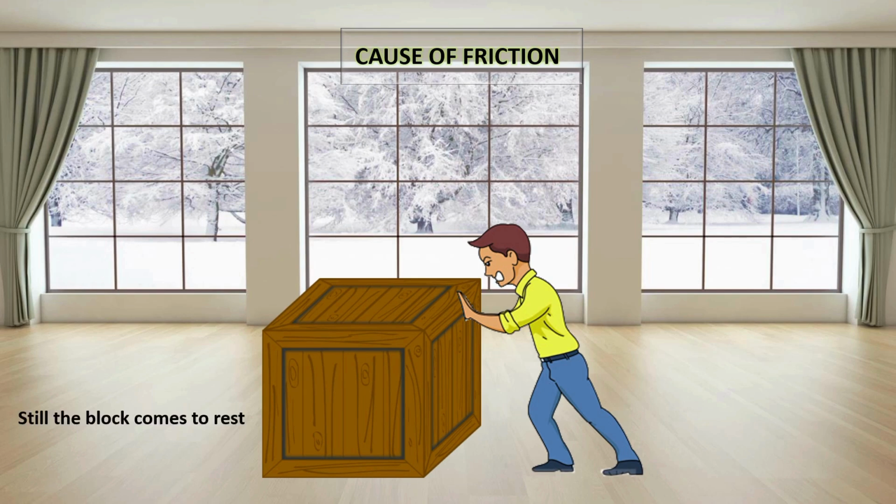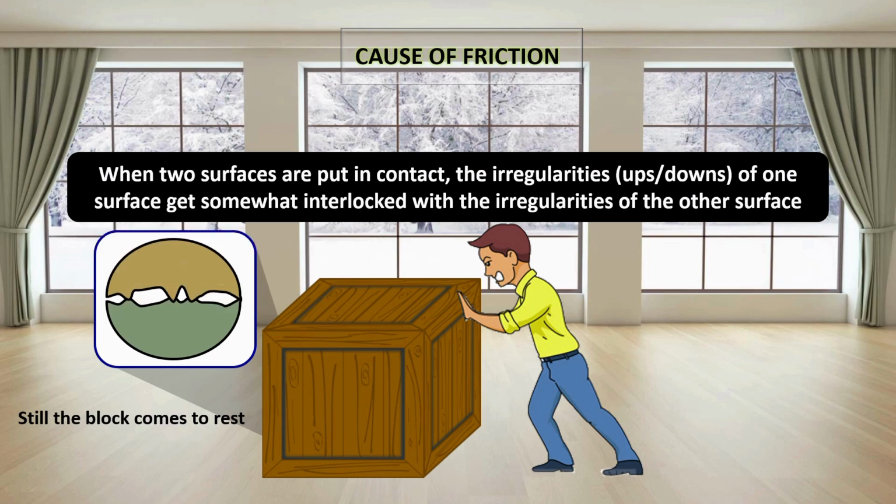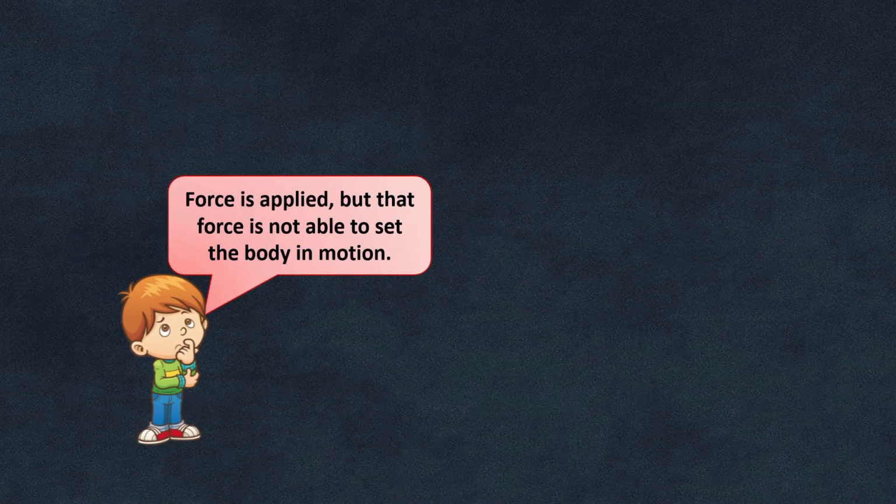On the smooth surface, the block comes to rest. Why is that so? When the two surfaces are put in contact, the irregularities, that is, ups and downs, of one surface get somewhat interlocked with the irregularities of the other surface. Force is applied, but that force is not able to set the body in motion. Let us understand why.